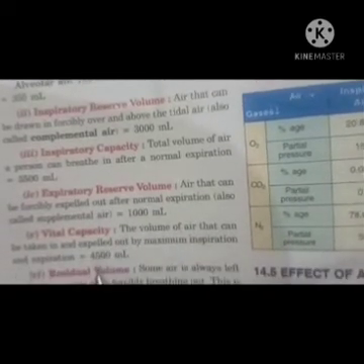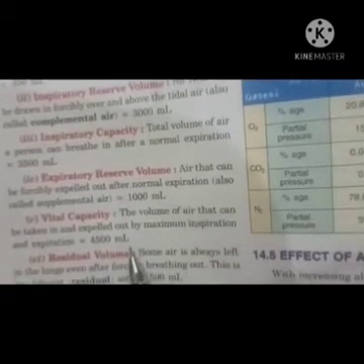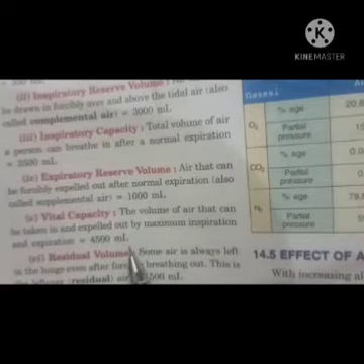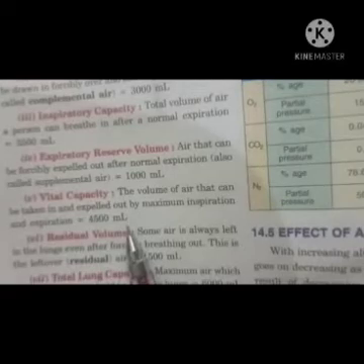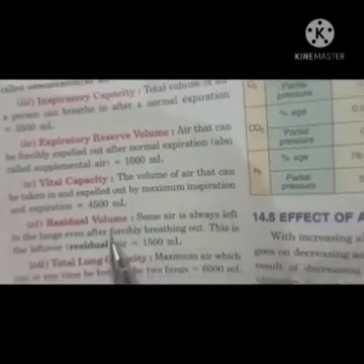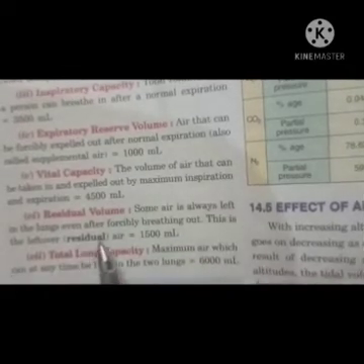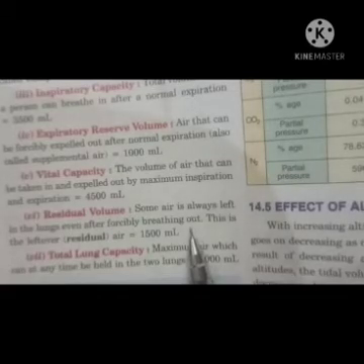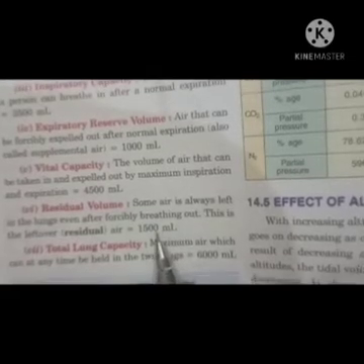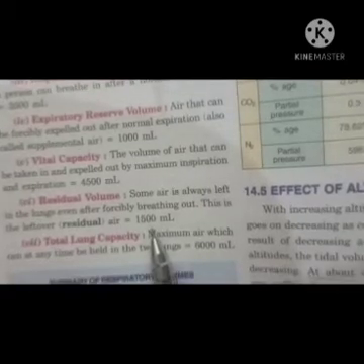So the total is 4500 ml, which is called vital capacity, meaning the volume of air that can be taken in and expelled out by maximum inspiration and expiration. Now what is residual volume? Some air is always left in the lungs even after forcibly breathing out. When you forcibly breathe out, some air still remains in the lungs, and that is called residual volume of air.